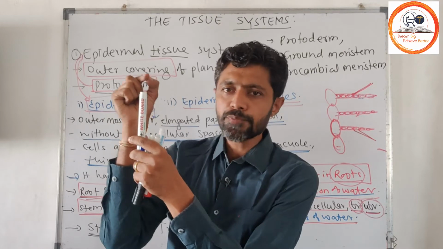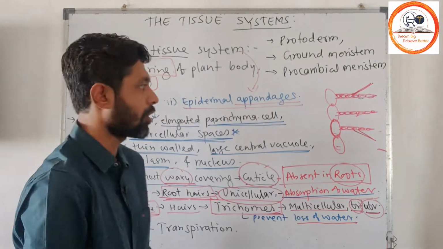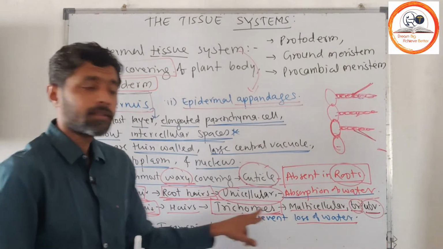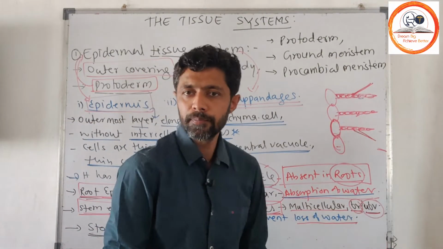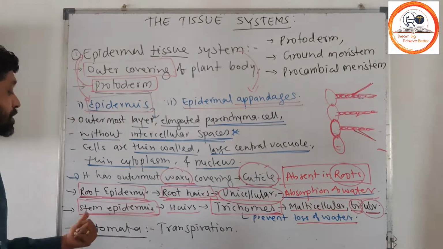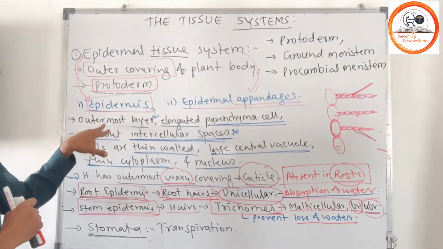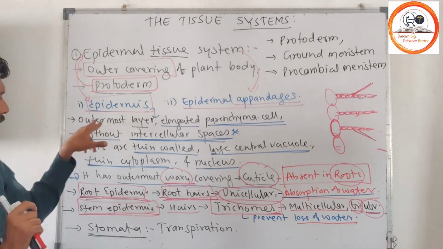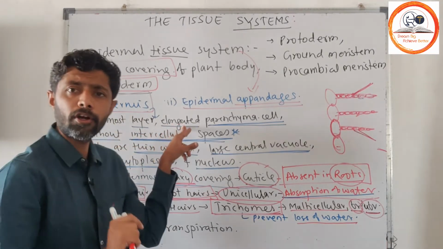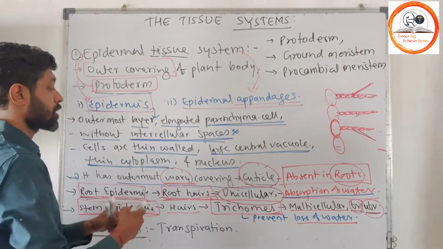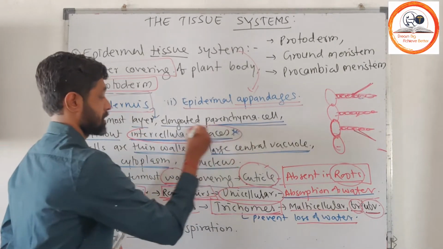These pointed small hairs are called trichomes, and they are multicellular. They could be branched or unbranched, and they originate from the stem epidermis. The epidermis is a single outermost layer of elongated parenchyma cells, without intercellular spaces. There will be no space.